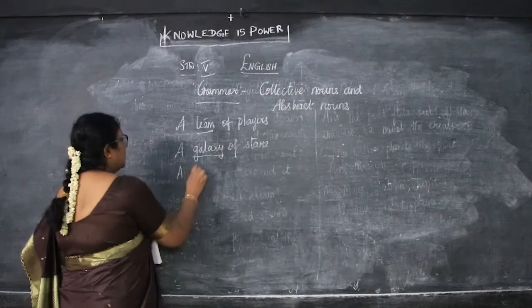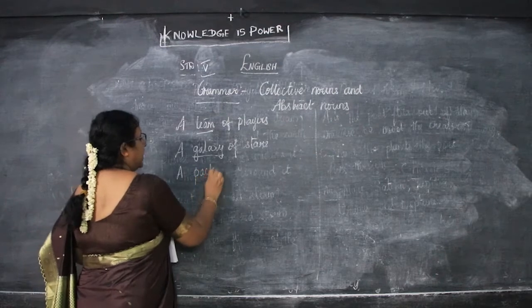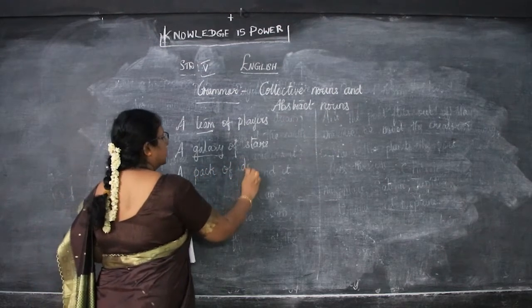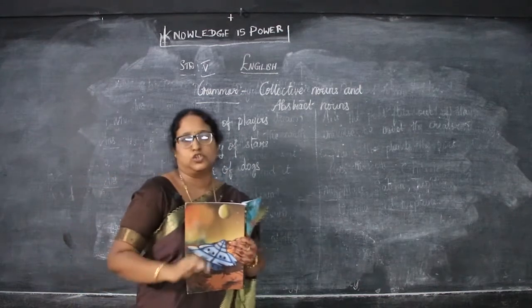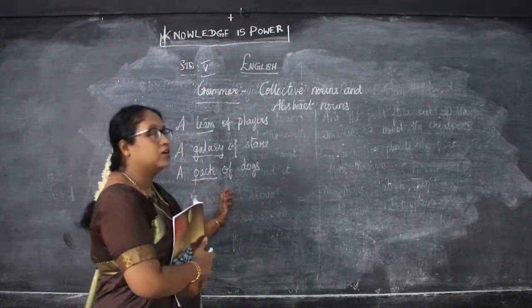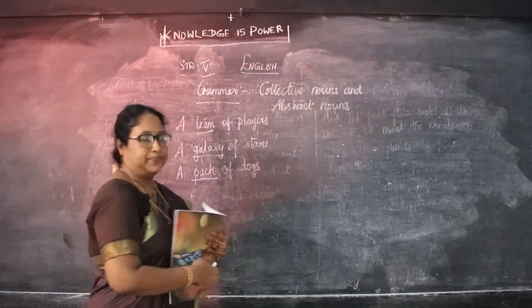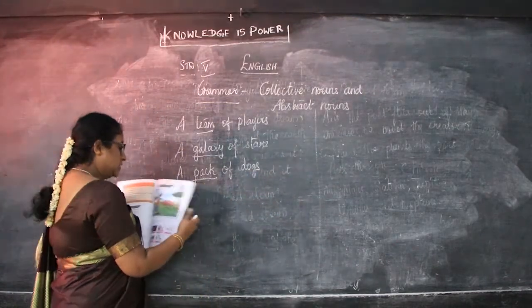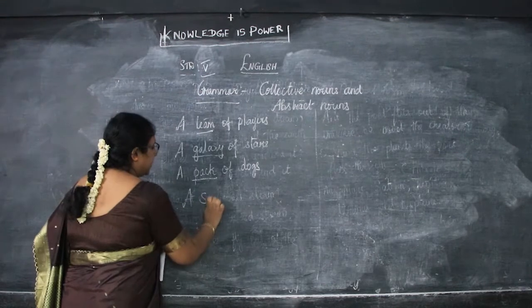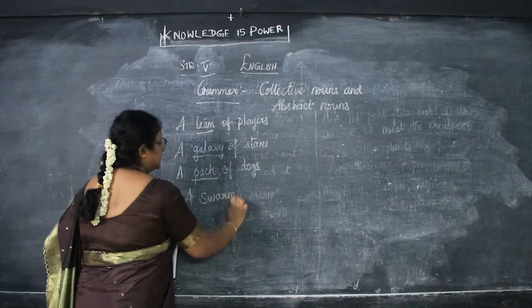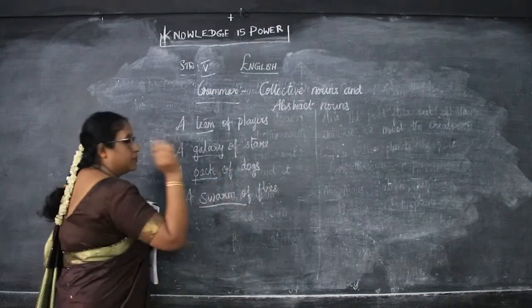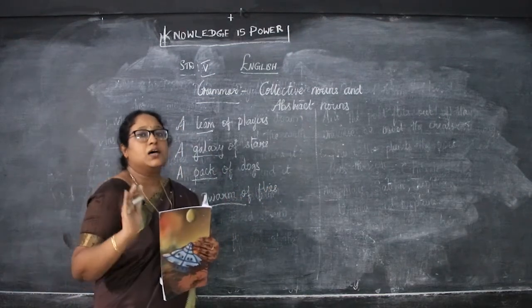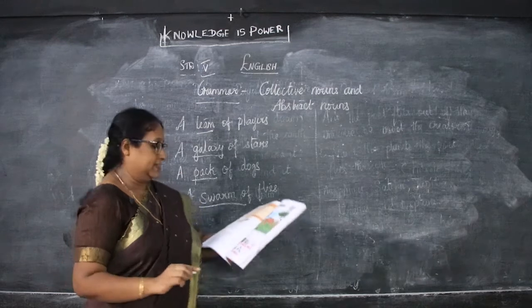Next, a pack of dogs. If many dogs are standing there, we cannot say a group of dogs standing there. You should not say like that. You should say a pack of dogs. Next is a swarm of flies. So how do we say it in collective? A swarm of flies. We should not say a group of flies flying. We should say a swarm of flies.